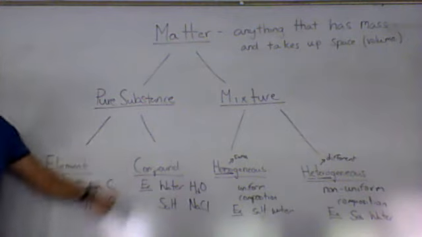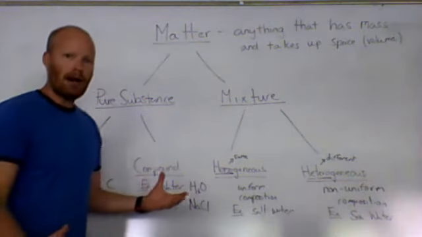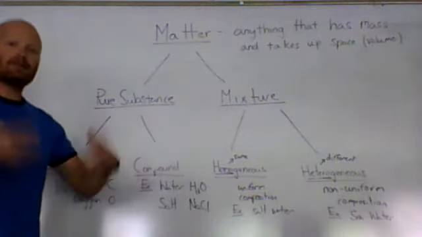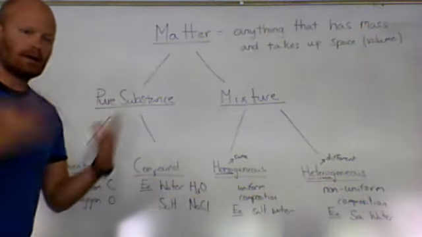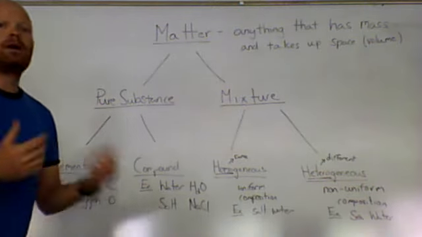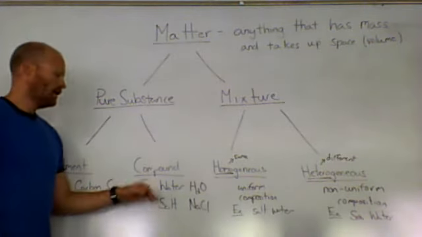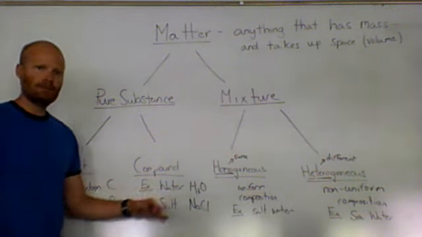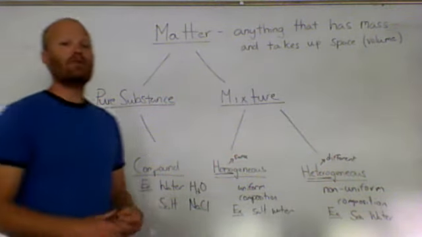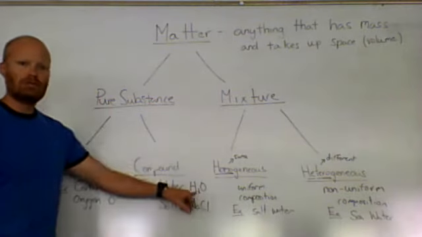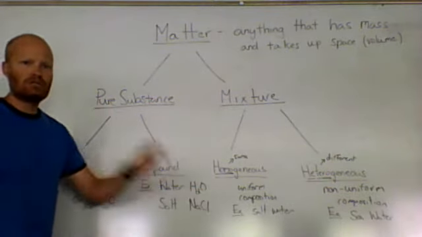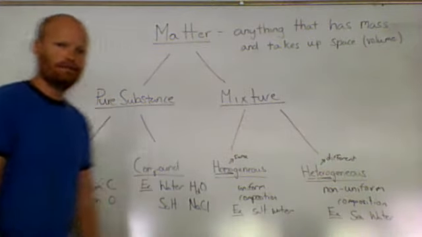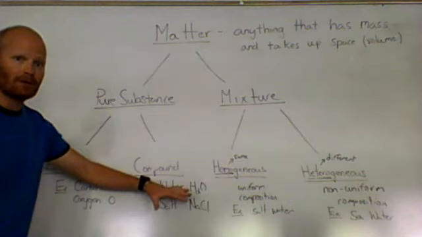The other type of pure substance that we have is something called a compound. Compounds are simply elements that have chemically combined, come together to form compounds. Some familiar examples of compounds include water. We're all familiar with water. The chemical formula for water is H2O. H is hydrogen, we have two of them, and one oxygen. They combine to form water. So that's an example of a compound.